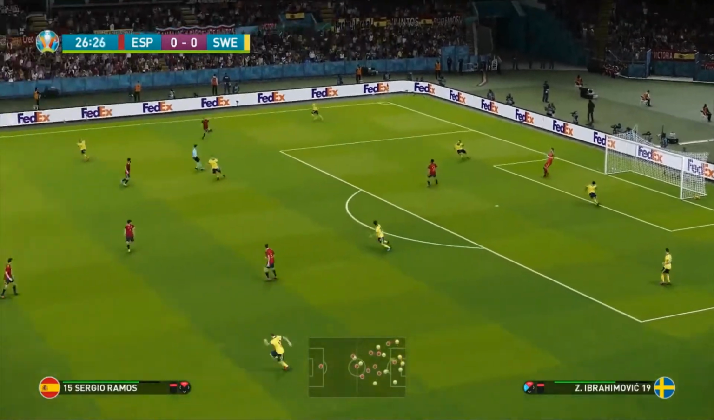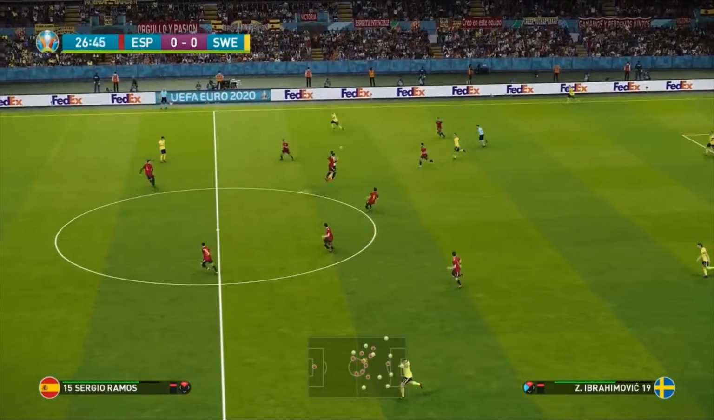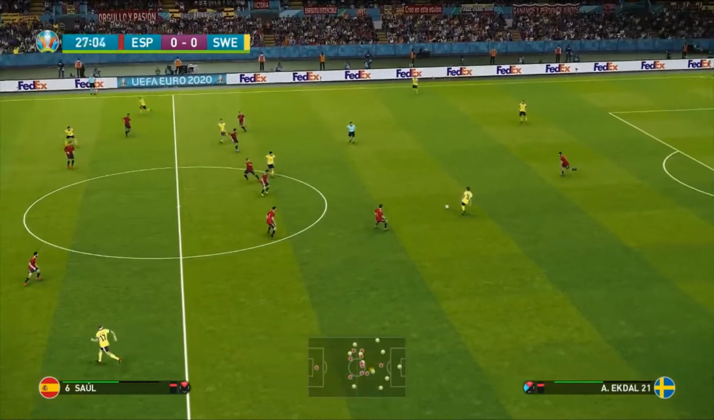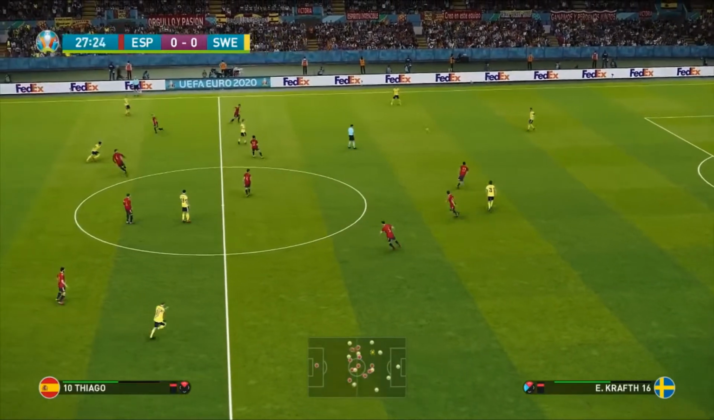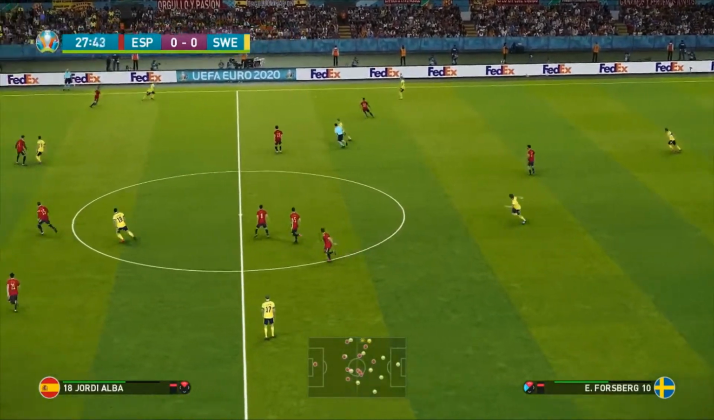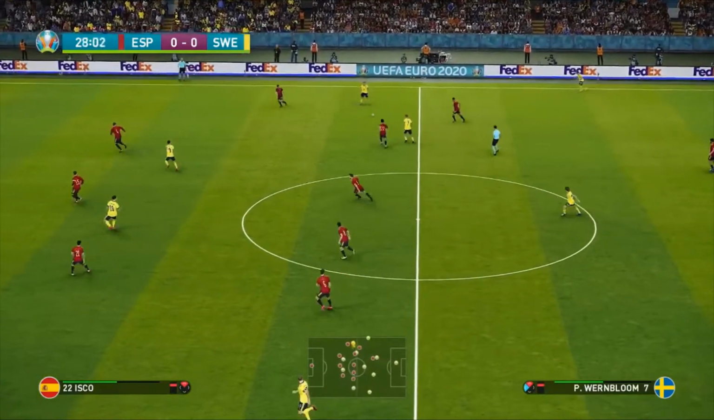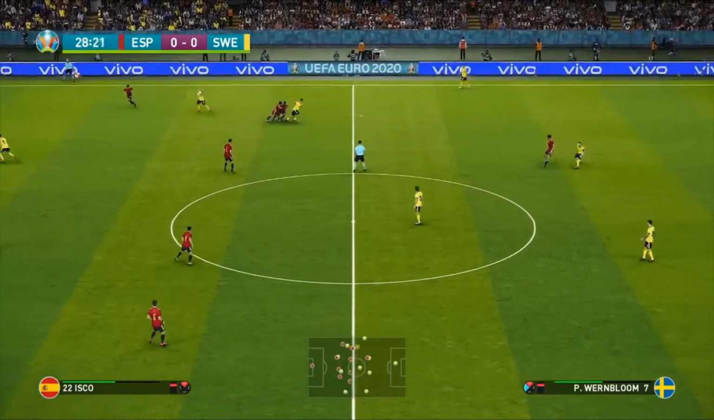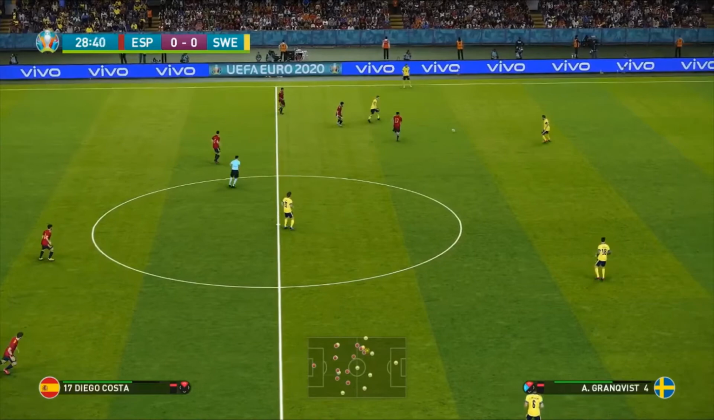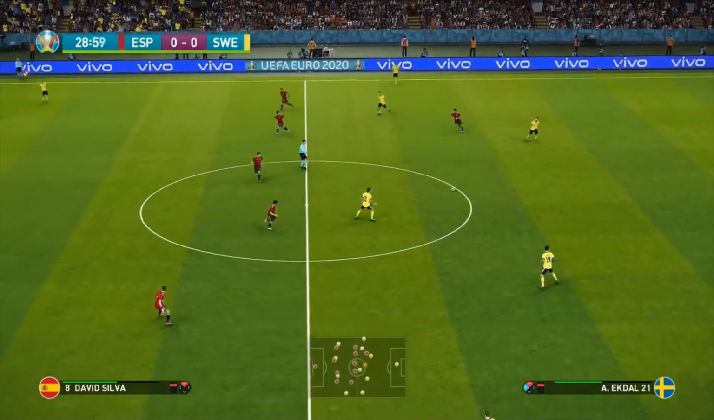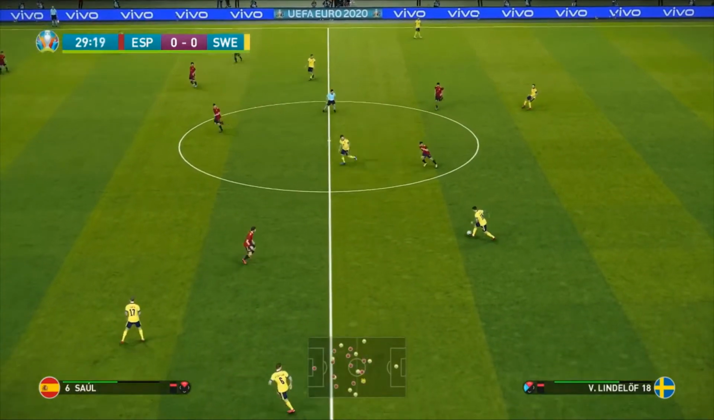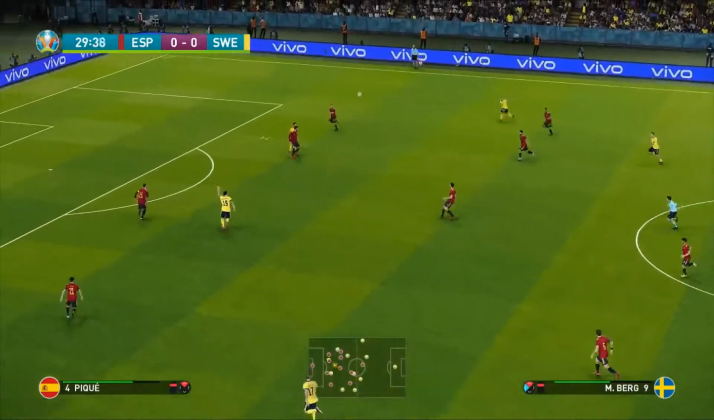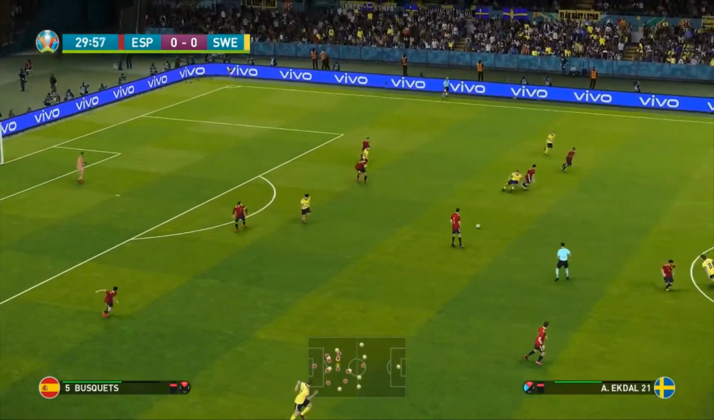On loan at Newcastle in real life, or permanently. I can't remember which one it is. I think it's permanent, actually. Used to play in France. Here he is on the ball now. Into Emil Forsberg. Back to Wernbloom. And a poor ball there, but Wernbloom was able to get it back. Grankvist. Ekdal. Victor Lindelof. Hits it long for Marcus Berg, but unfortunately hasn't got the height to get the ball.